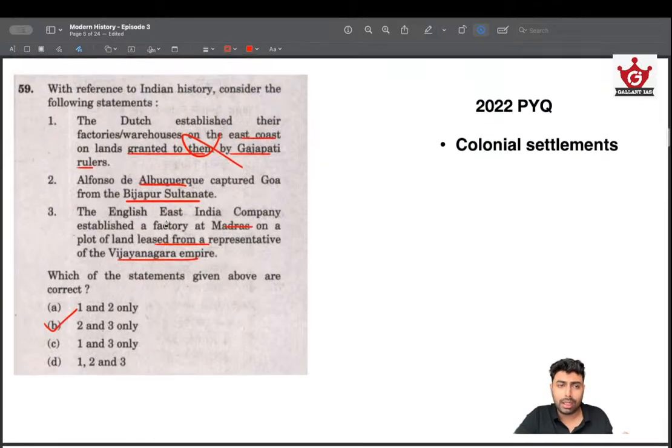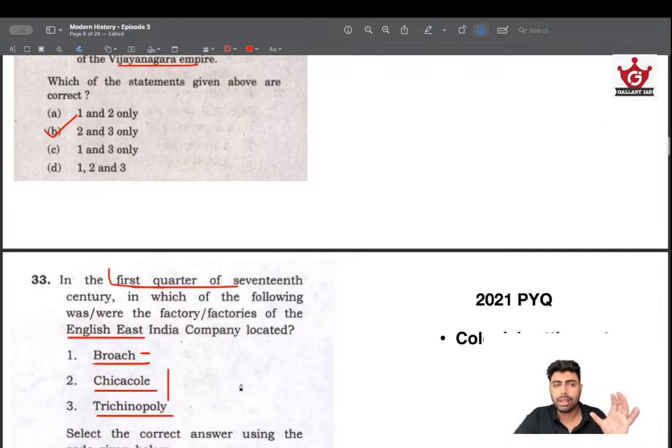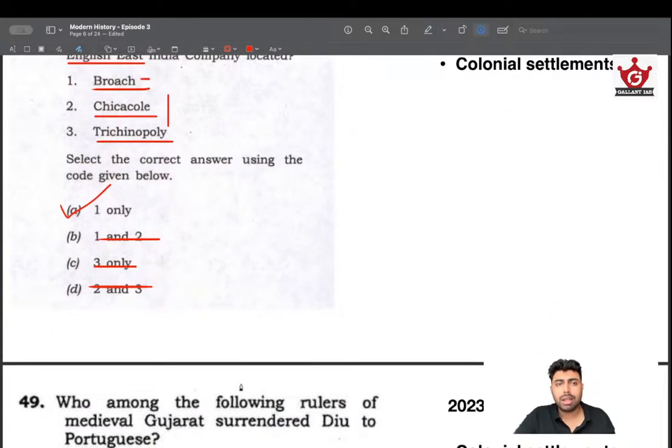That's one approach. And again, for this question, the Bijapur Sultanate, we know that because of their Mughal allegiance, they had a very hostile relationship with the Portuguese. And the Portuguese are, in general, very hostile, and they used their firepower to conquer territories rather than administrative or diplomatic measures. So there is a good chance that capturing of territories from Sultanates is very possible. These are the few things that you can remember. So if any question comes up, you can apply a combination of this logic and arrive at the answer.